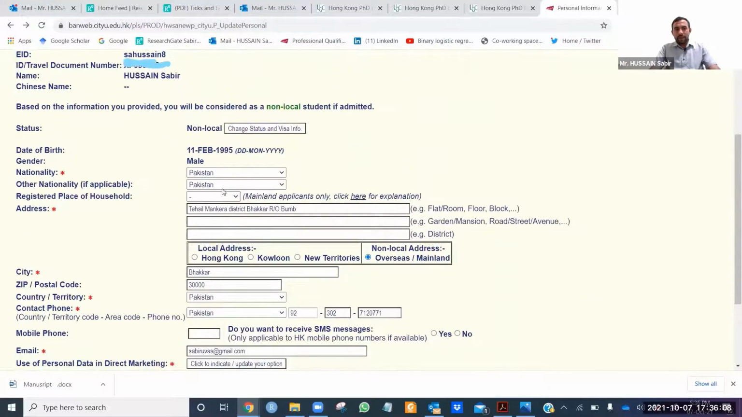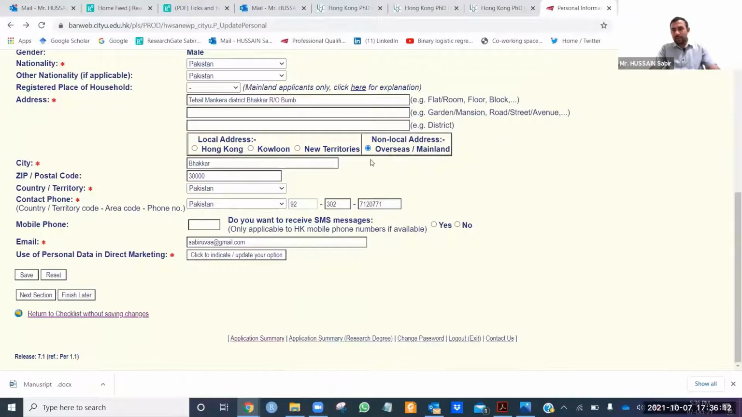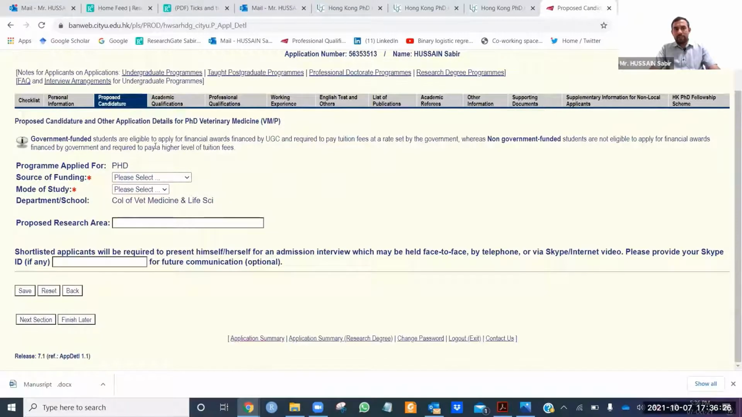Nationality, Pakistan or whatever applies to you, then overseas because we are from abroad. Similarly district, whatever it is, and country. Then email. After filling this, you need to click the next section, which is basically proposed candidature, like source of funding.